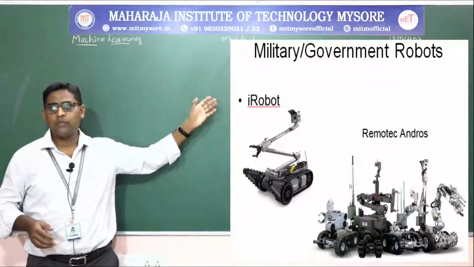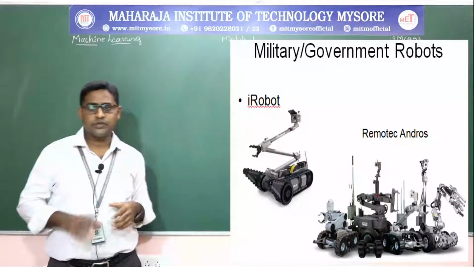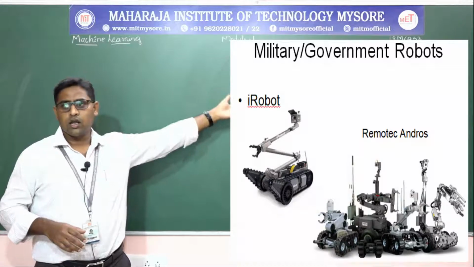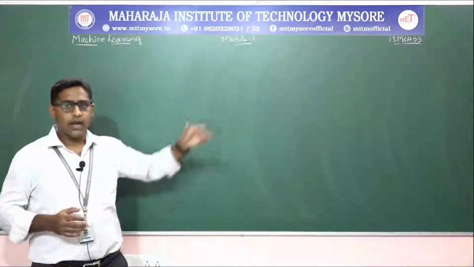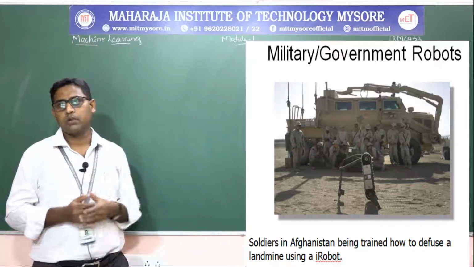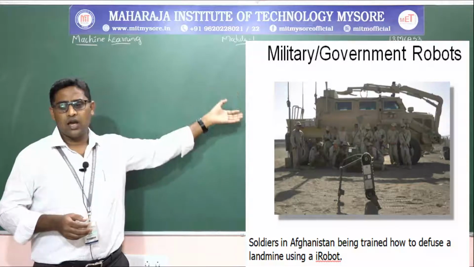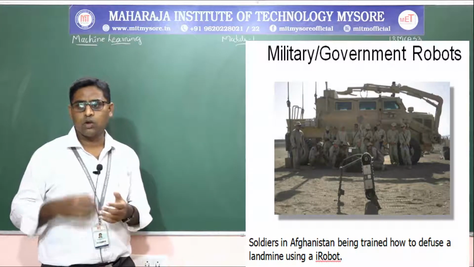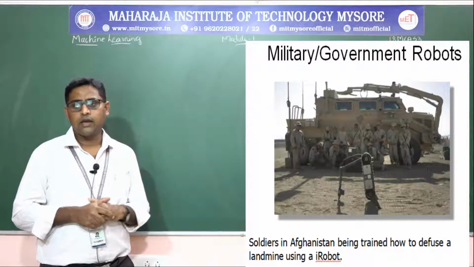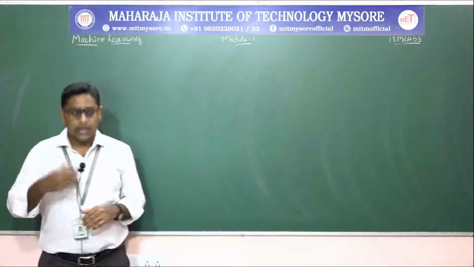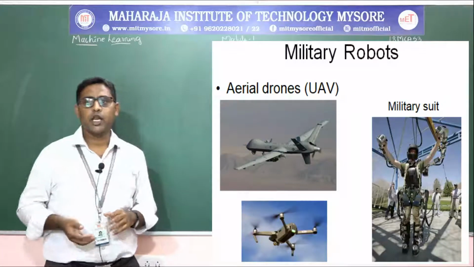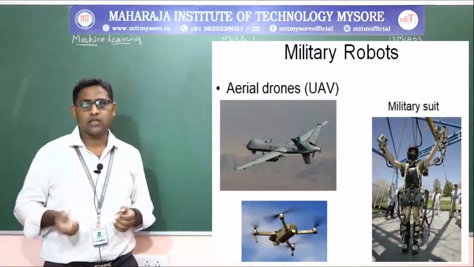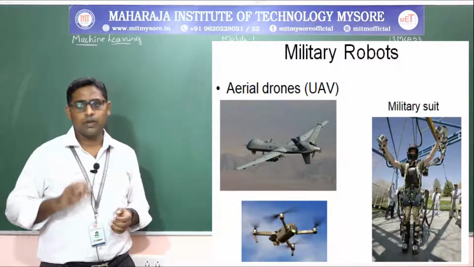Next, in the area of military, government and robots, so iRobots will be used for, say, bomb detection, right, and so on. Those are remote-controlled robots. And if you want to check with the real-time implementation, then military or government robots are used. Something like soldiers in Afghanistan have been trained to use those iRobots, how to defuse a land mine using an iRobot. Then another application of military robots is with respect to aerial drones, or you call it UAV, unmanned aerial vehicle. So in that unmanned aerial vehicle, no human being will be there.